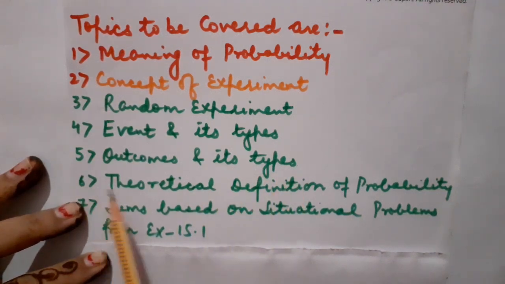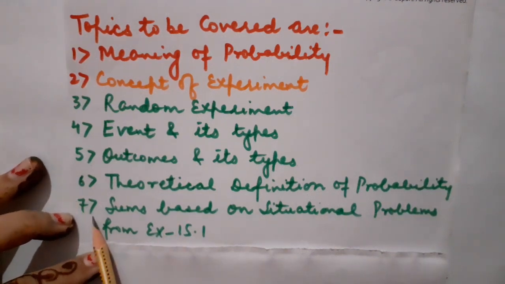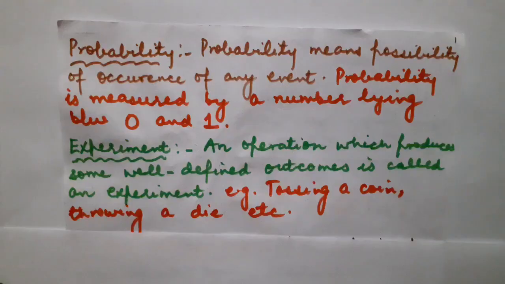Number 6 is the theoretical definition, or I must call it the formula, for how to calculate the probability of different events. And ultimately I will be taking a few sums which are based on situational problems from exercise 15.1. Got it, children? So children, let us start today's lecture.